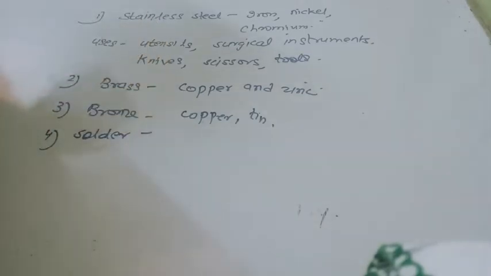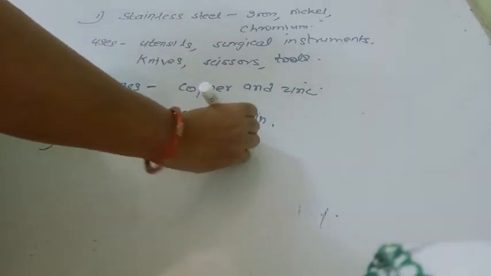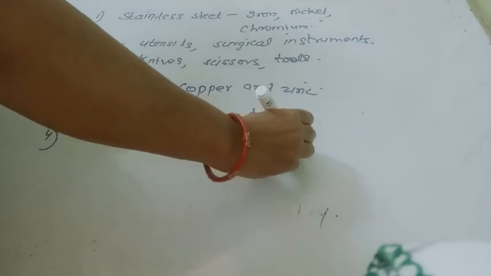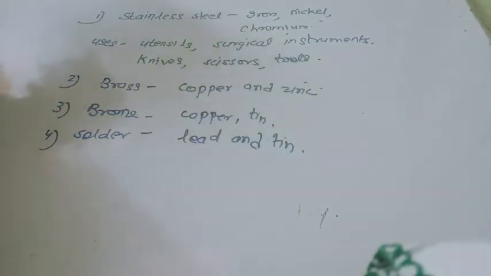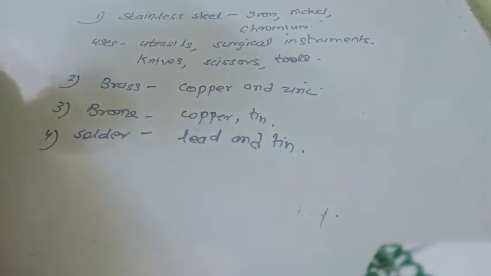Solder is an alloy made up of lead and tin. It contains 50% lead and 50% tin, and the melting point of this alloy is less than that of lead or tin. Due to the low melting point, it is used for welding purposes, because it will melt very fast and the metal can be poured wherever it is broken. So solder is an alloy of lead and tin.